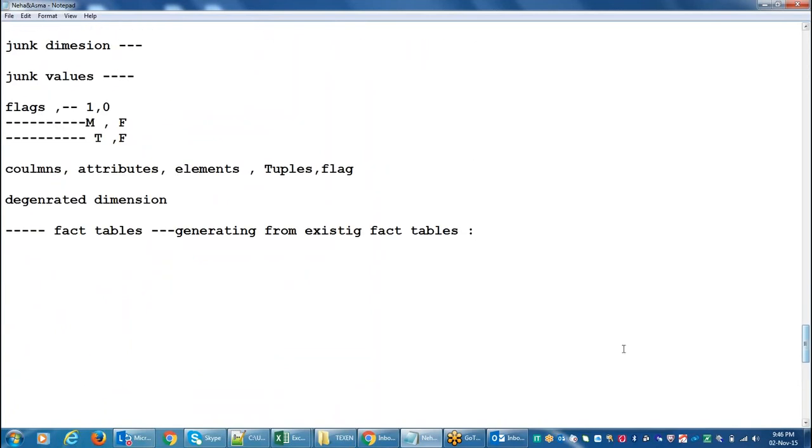For the star schema and snowflake schema, generally one fact table is surrounded by dimension tables, right? So this is a structure. Generally we will call it the structure for data warehousing.